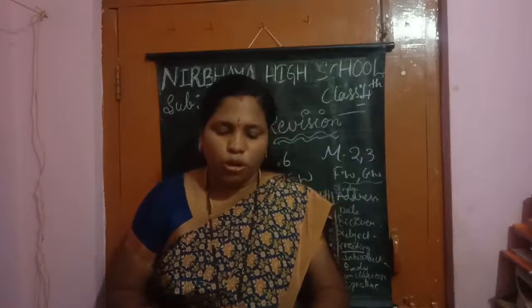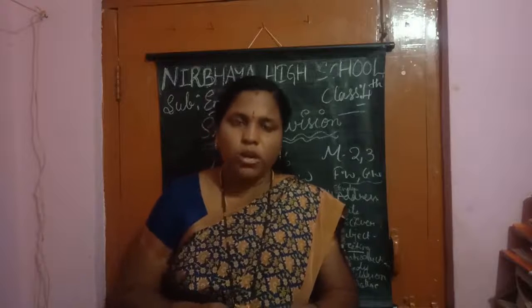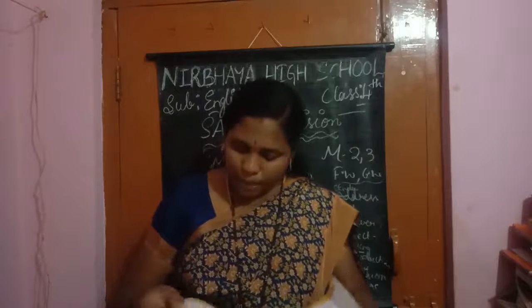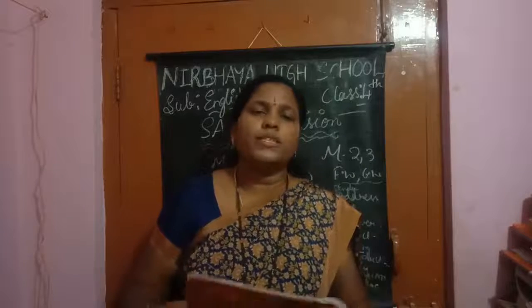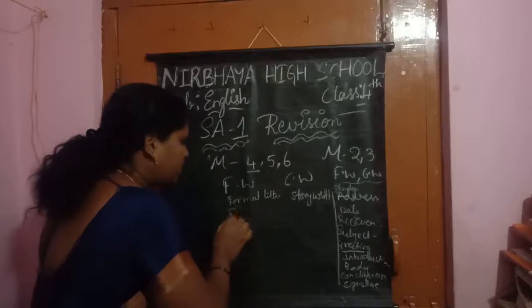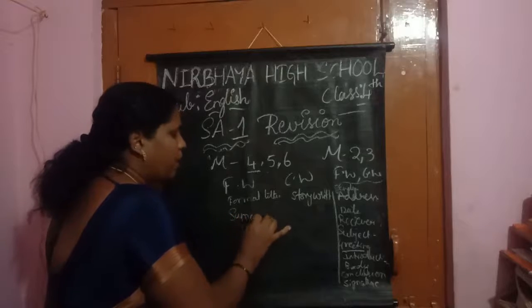Now coming to module 5. Everyone open module 5, children. Module 5, page number 61. What is on page 61? Here, summary writing. What is it, children? Summary writing.